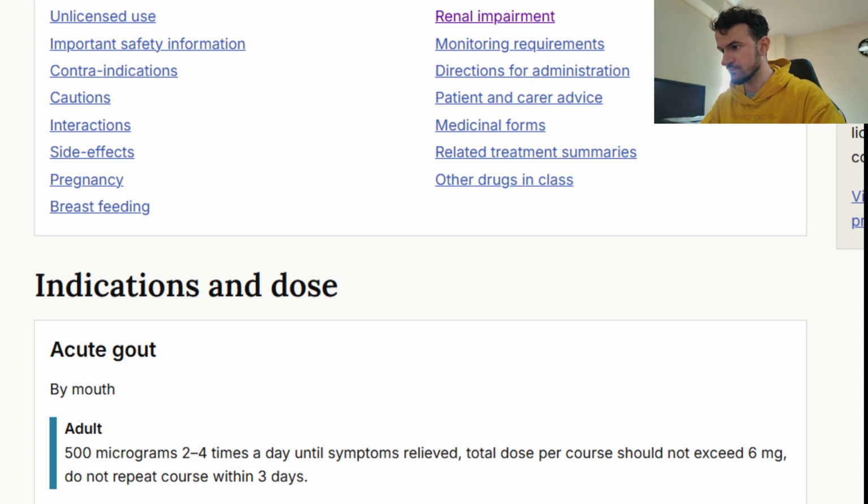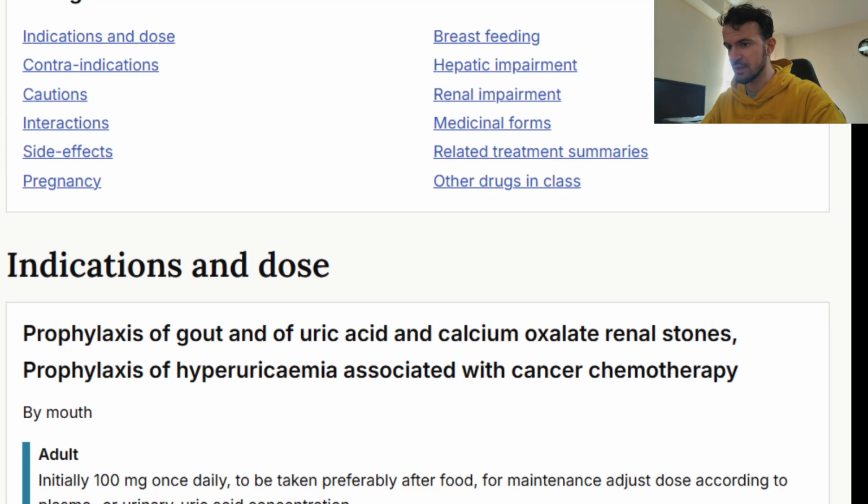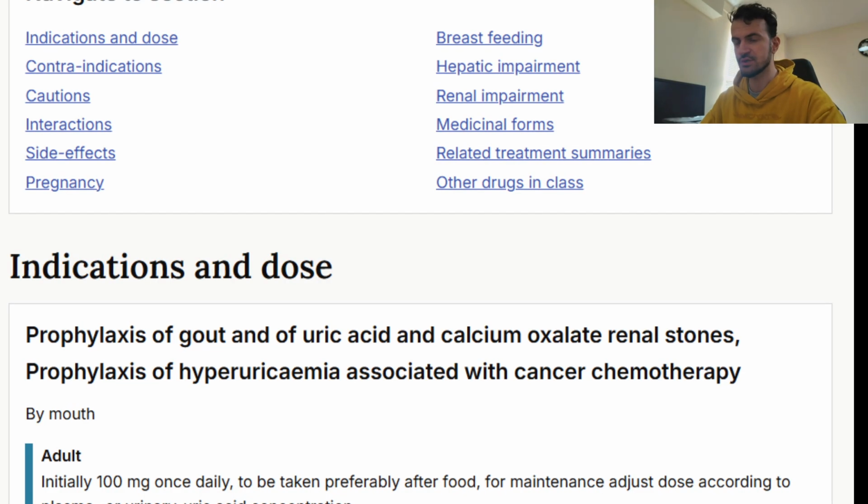So just to show allopurinol as well. This is allopurinol, and it's used for prevention of gout, so prophylaxis of gout. People tend to get confused with these.